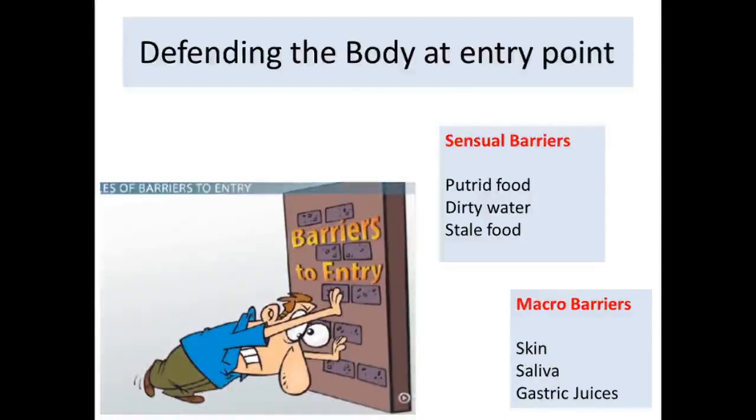The second barrier is the macro barrier, which is governed by the skin, the saliva, and the gastric juices. So if your body comes in contact with pathogens, the skin has a barrier.